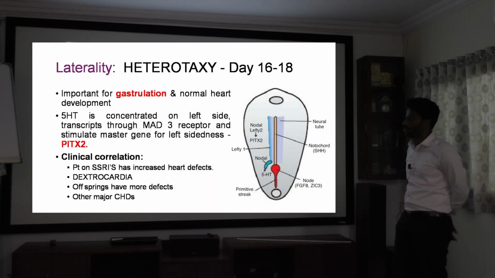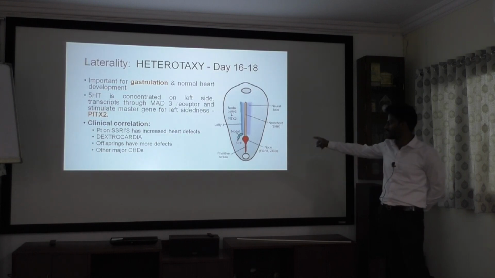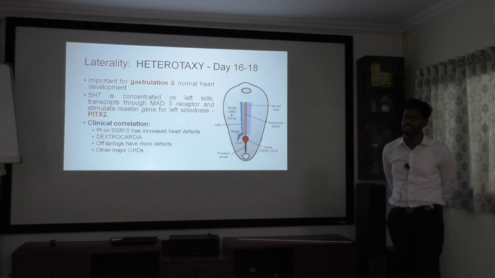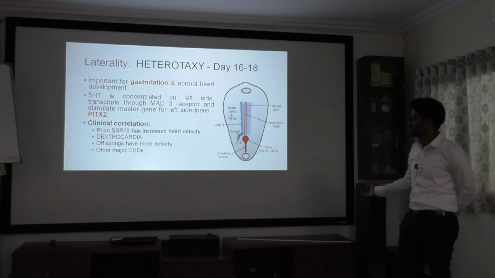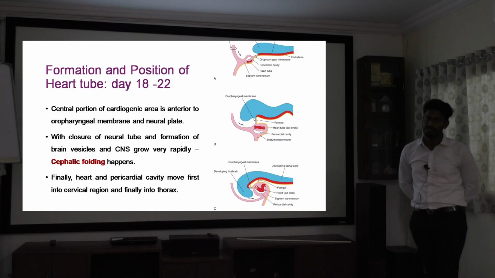So clinically, if a patient is on a selective serotonin reuptake inhibitor, the 5-HT will be decreased in concentration. At this stage, they will be having more heart defects. For example, if a patient has serotonin on the right side, they will develop dextrocardia. The patient with dextrocardia, their offspring will have more defects than themselves. That is one more correlation for laterality. So here we have established laterality.